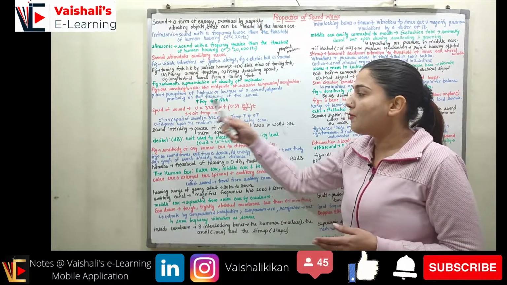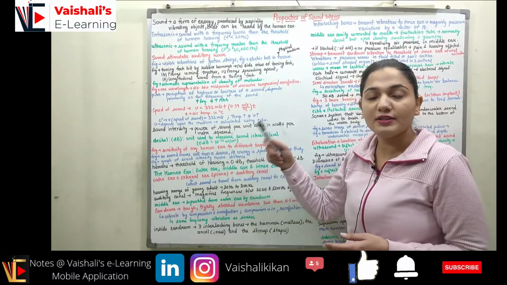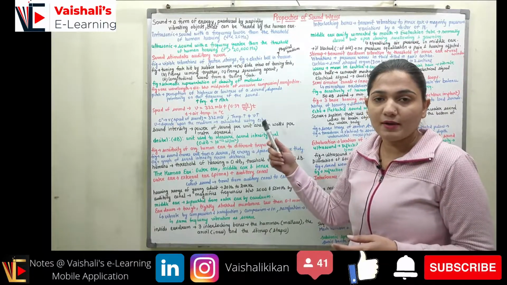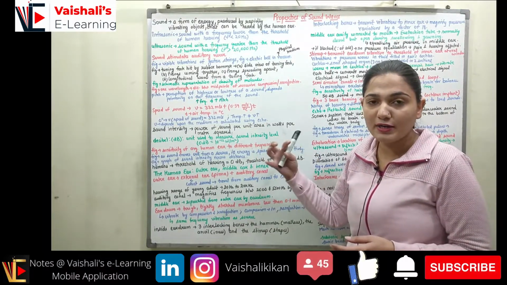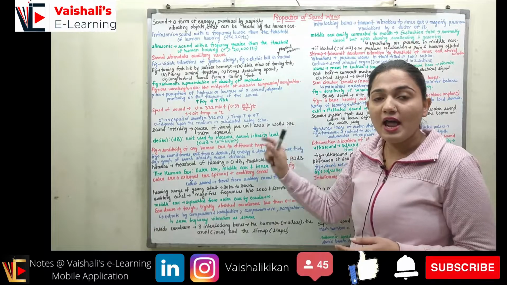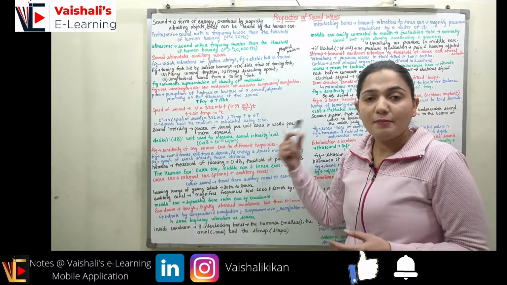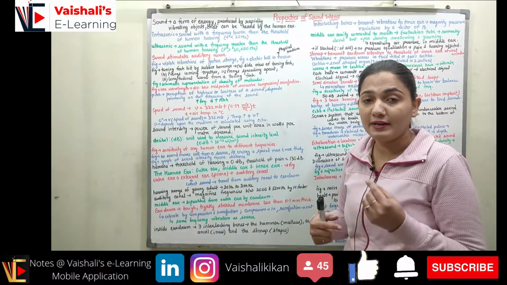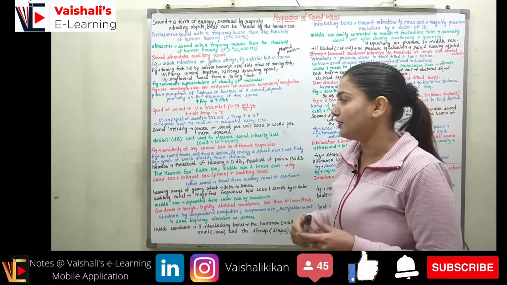Now how are we calculating the speed of sound in a medium? With the help of the echoes produced in the given medium. When I have the echo produced by the sound, the time interval for a given echo is required to find out the velocity or the speed of the sound in the given medium.